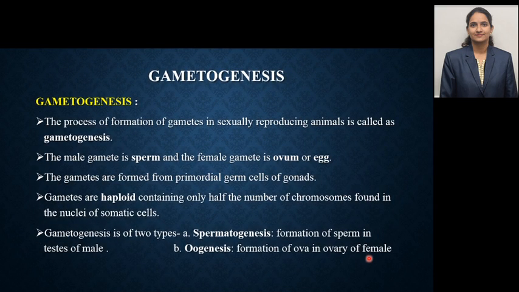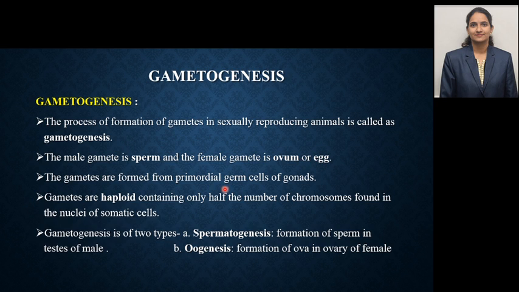Welcome you all. First we'll see what we mean by gametogenesis. Gametogenesis is the process of formation of gametes in sexually reproducing animals. Now, as you all know, sexually reproducing animals reproduce by fusion of gametes. The gametes are haploid in nature and they fuse together by the process of fertilization to produce a zygote, which is diploid in nature. The male gamete is sperm and the female gamete is ovum or egg.